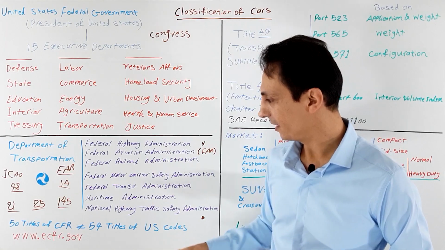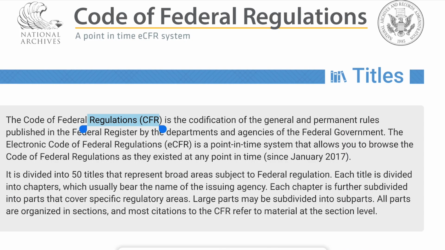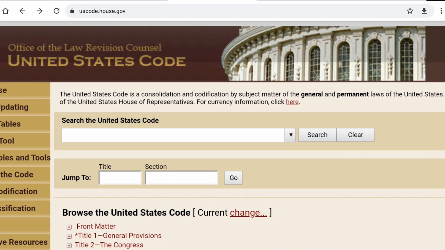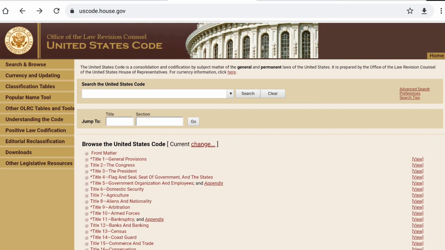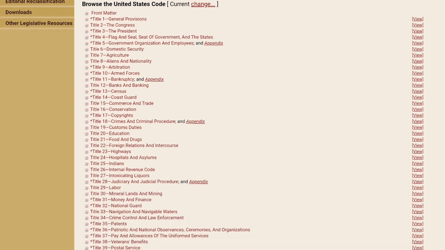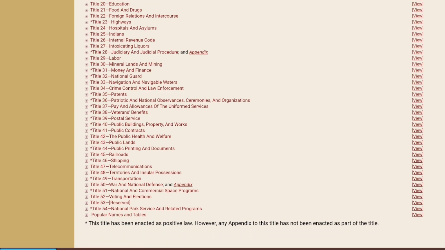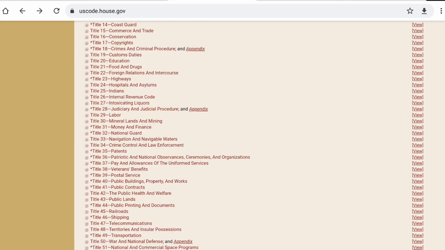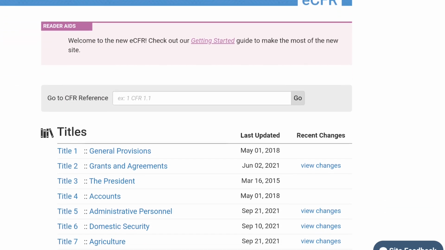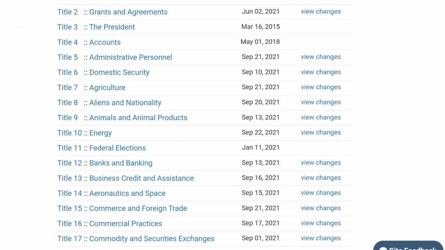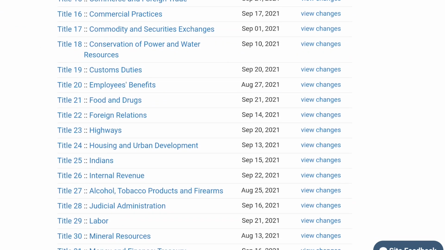Okay, back to CFR. What is CFR? CFR is the Code of Federal Regulations, and please don't confuse that with the United States Code. As US Code is in 54 titles and they are related to laws and the House of Representatives, and CFR is in 50 titles and they are related to government. But in many numbers they have the same titles.